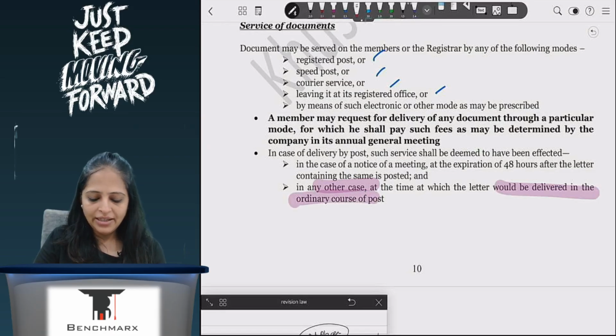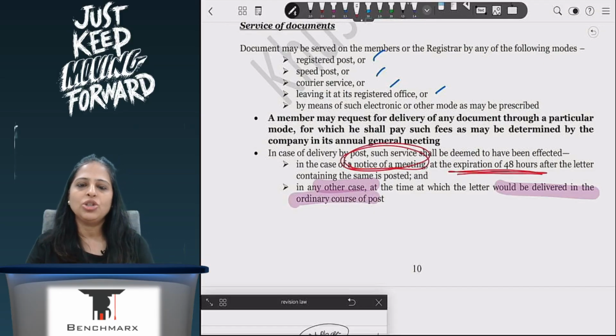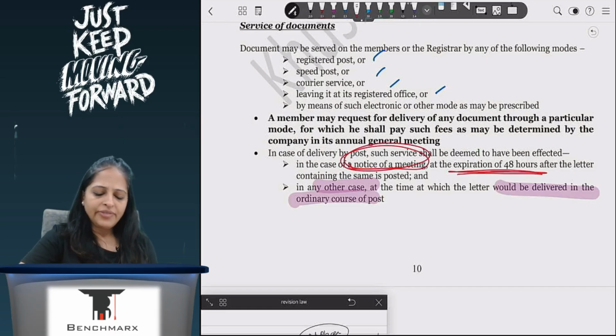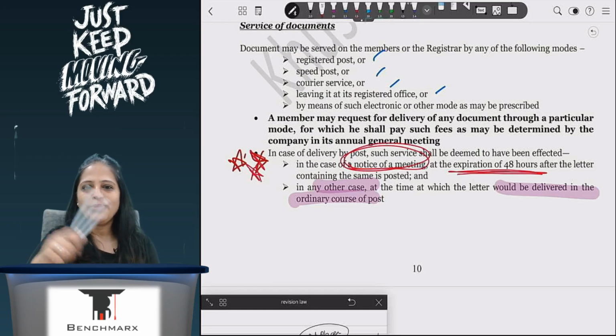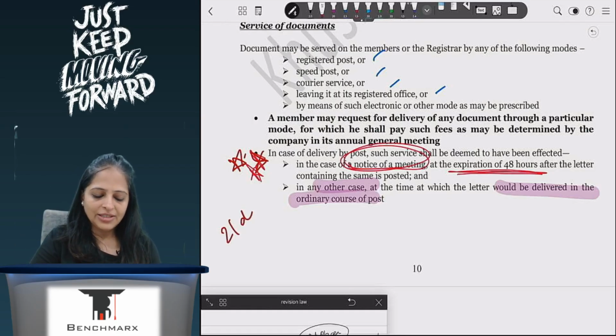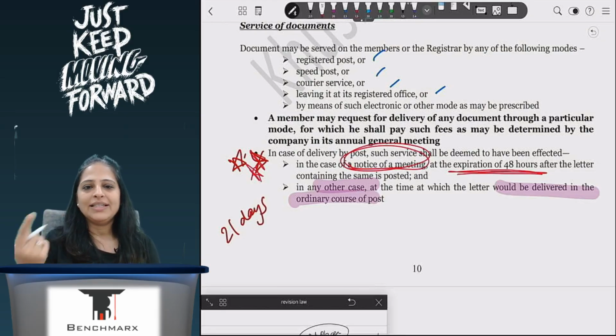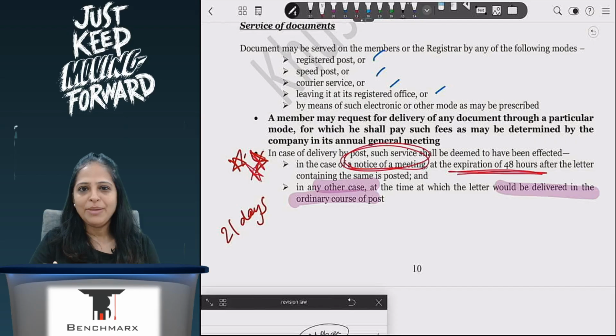But if I am sending notice of a meeting, it is assumed that it is delivered on the expiration of 48 hours. This is very, very important, because when questions are asked about 21 clear days notice, whether 21 days has happened or not, if I am sending by post, I have to first remove 2 days because 48 hours will be deemed. Then from the third day onwards, I will calculate my 21 days.